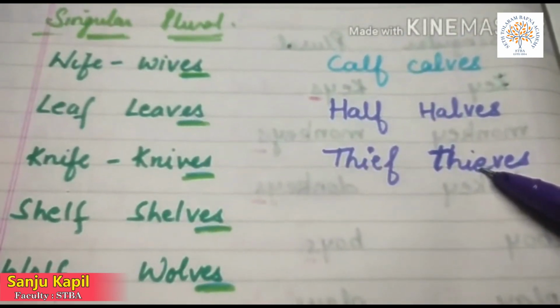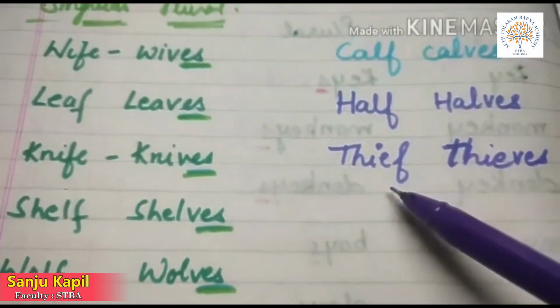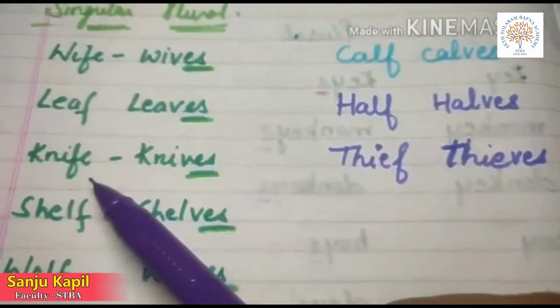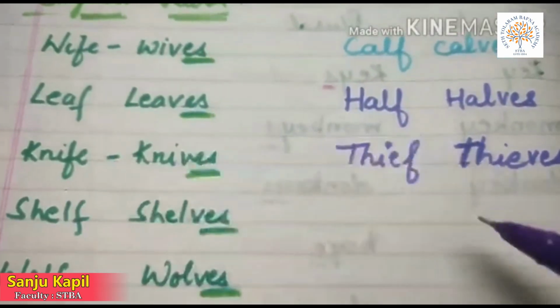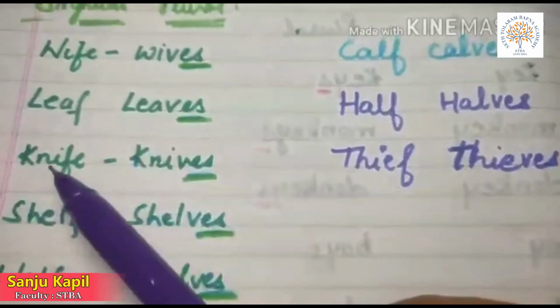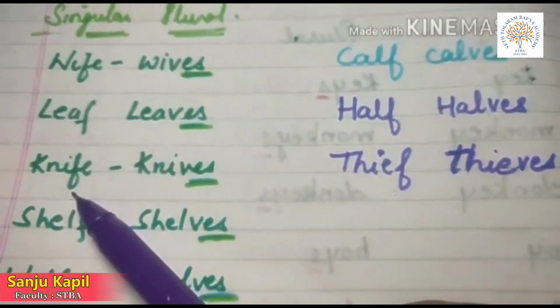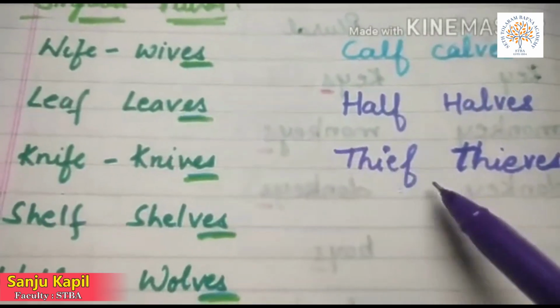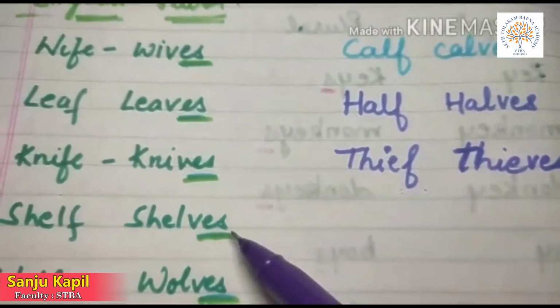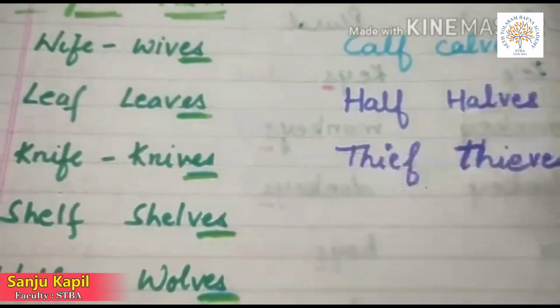So, if a noun ends with f or fe, then to become plural, f or fe is changed into ves.